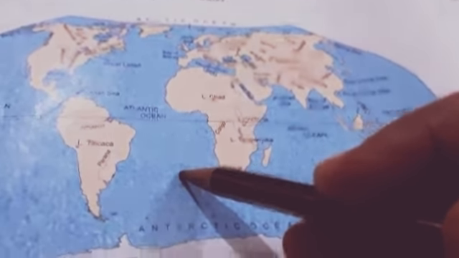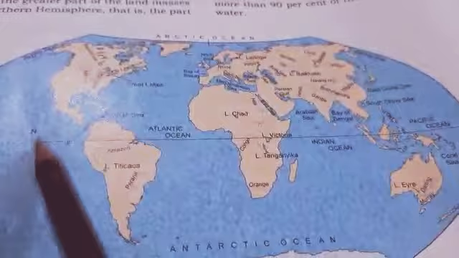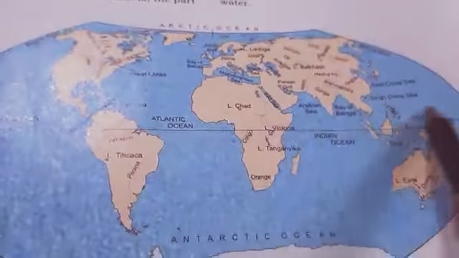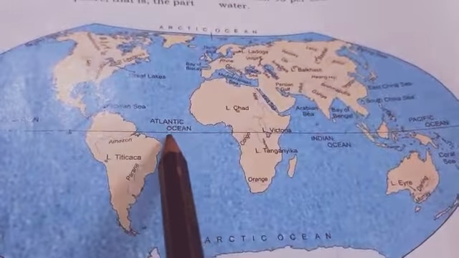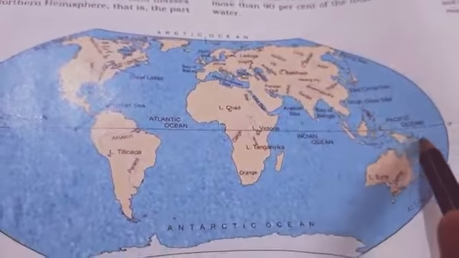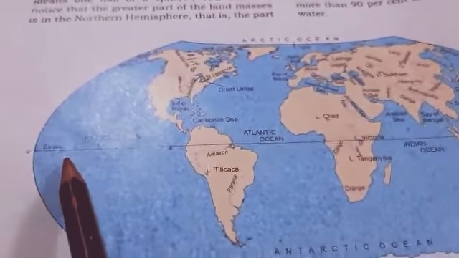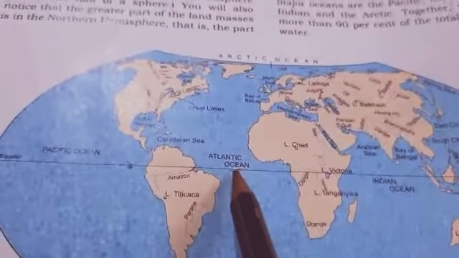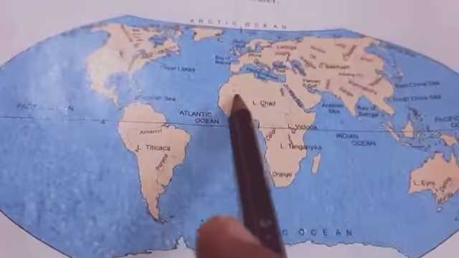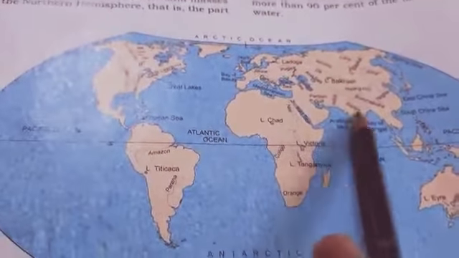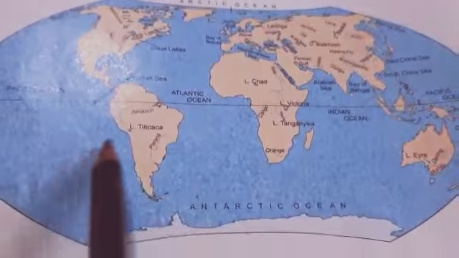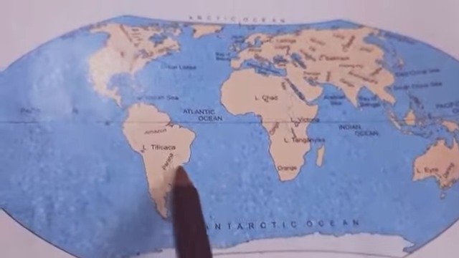Now, this is the equator line. See, it is written here, equator. This line divides the earth into two equal parts. The part above is called the northern hemisphere, and below the equator line is the southern hemisphere.